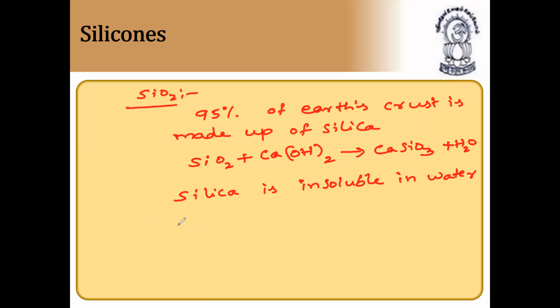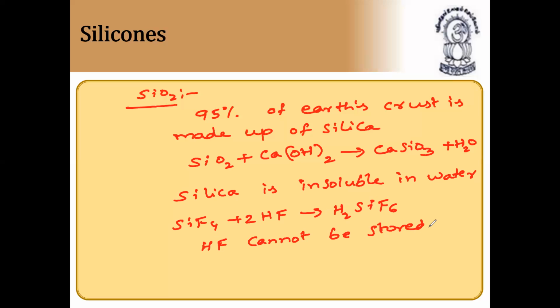Silicon tetrafluoride readily combines with hydrogen fluoride again and forms H2SiF6. Due to the formation of H2SiF6, silicon dioxide present in the glass dissolves. Therefore, HF cannot be stored in glass bottles.